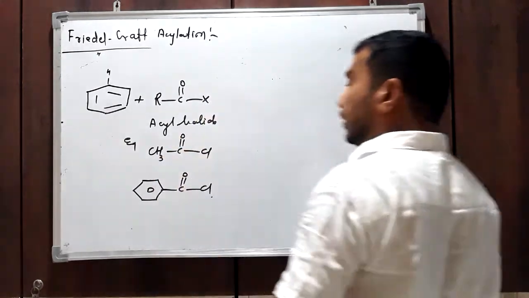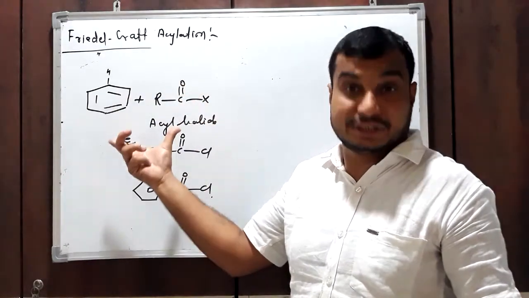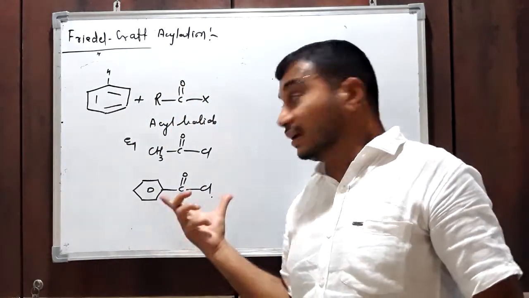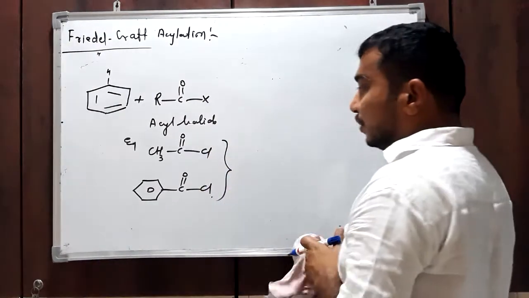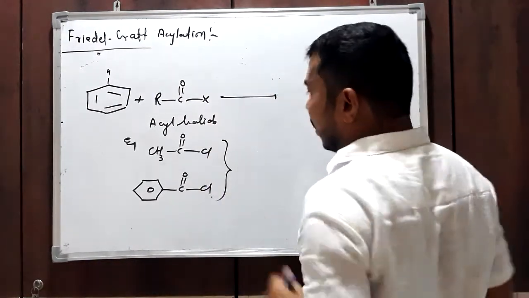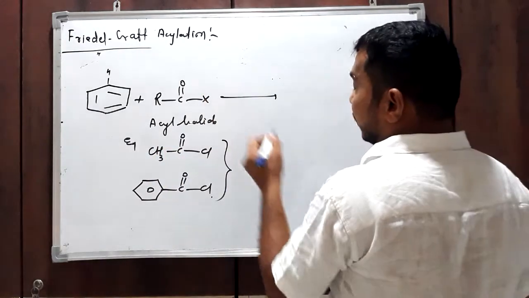If we use acetyl chloride, then this reaction is called acetylation. If we use benzoyl chloride, then this reaction is called benzoylation. One of them we can use, or a different acyl halide, whichever we want to attach.